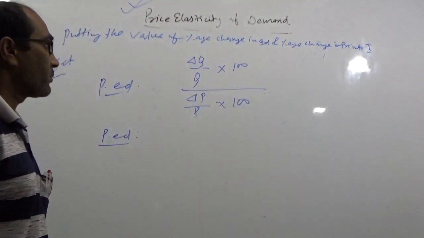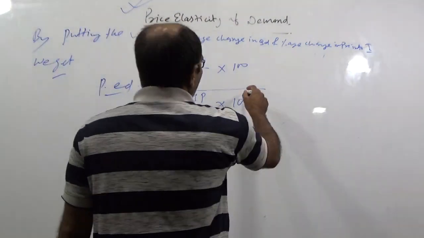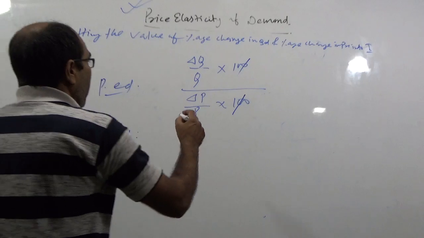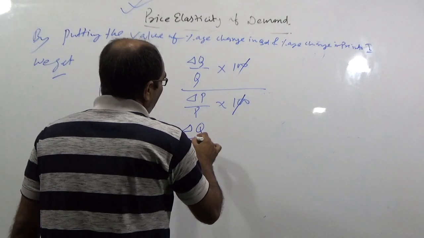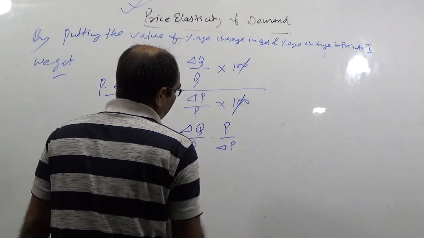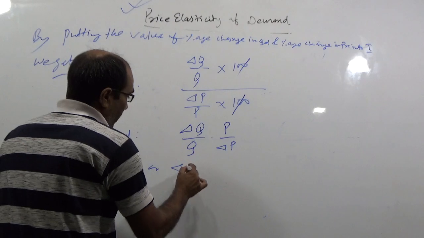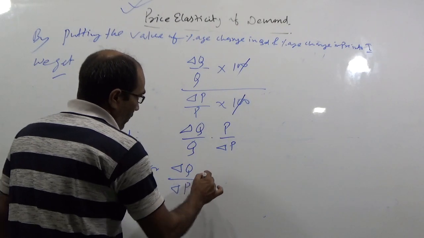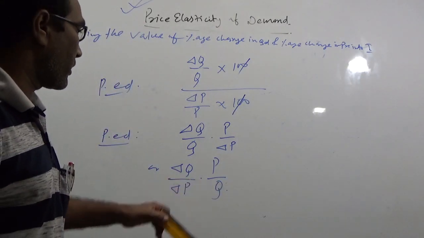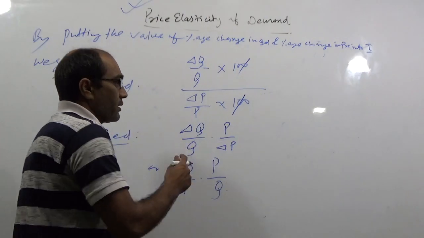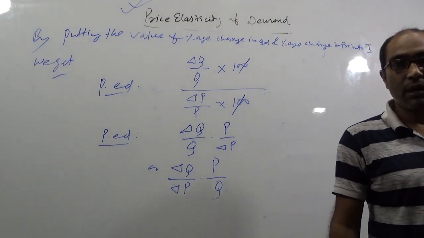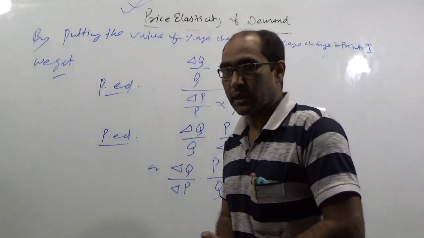But the second option is to develop a new formula. From the value 100 upon 100, you will get delta Q upon Q into P upon delta P, or delta Q upon delta P into P upon Q. What we are doing is arranging the delta in one side and P and Q in the other side.